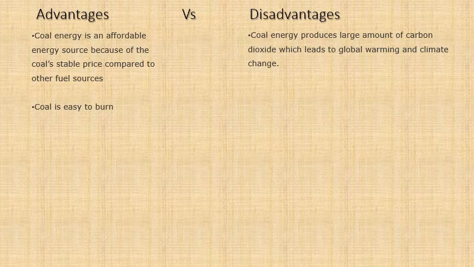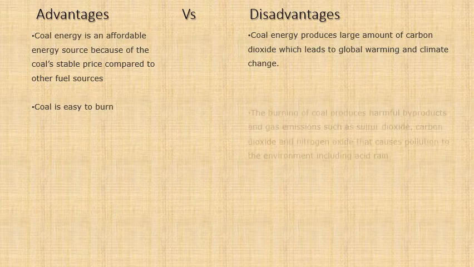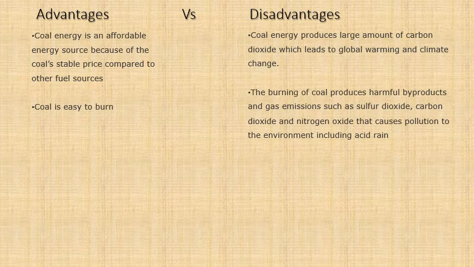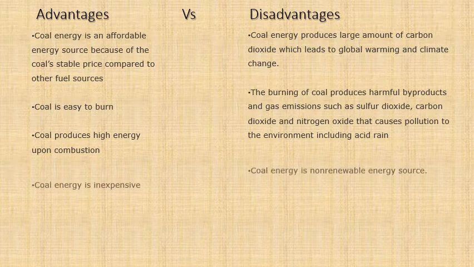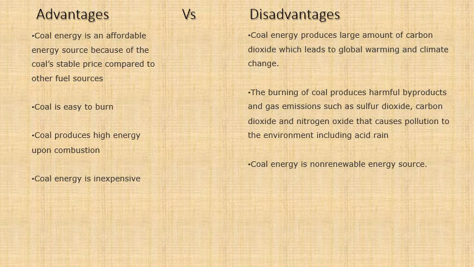Coal is very easy to burn. Just like paper, you can just put it to burn very easily. There's no process involved behind it. But again, the negative is that burning of these products releases sulfur dioxide, carbon dioxide, nitrogen dioxide, causes pollution, affects the environment, and causes acid rain also. High energy upon combustion. You don't have to do anything to improve the energy potential of coal. And coal is inexpensive. This is a very important point for it to be called an advantage.